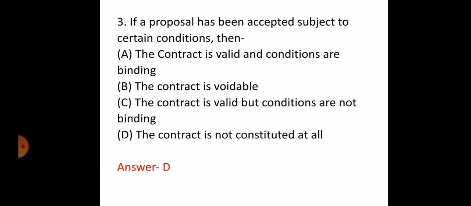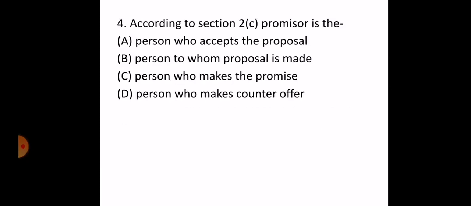The next question is, according to Section 2C, promisor is the A. person who accepts the proposal, B. person to whom proposal is made, C. person who makes the promise, D. person who makes counter offer.